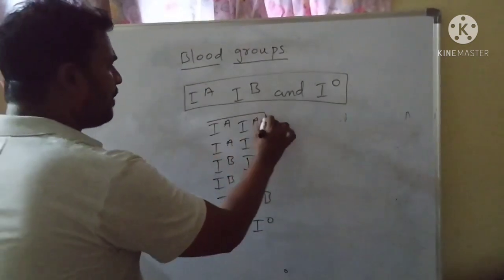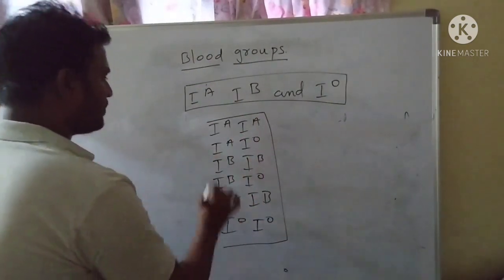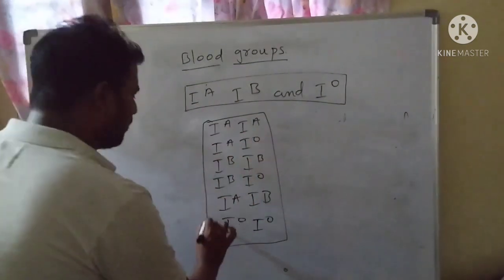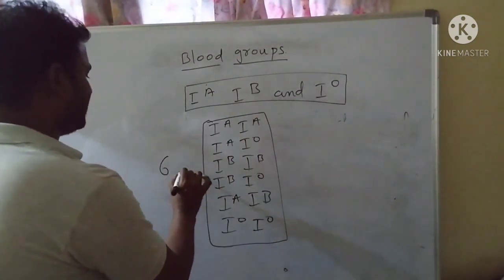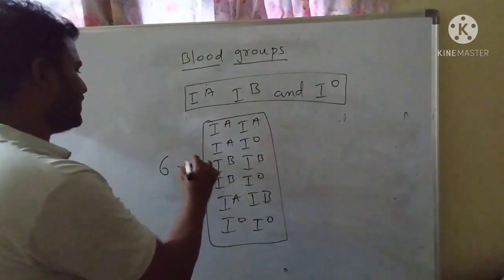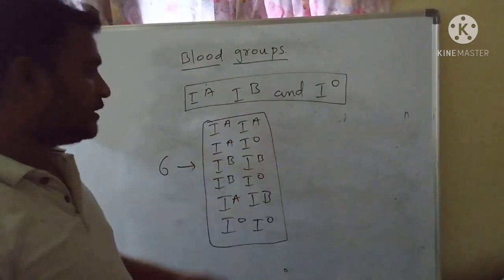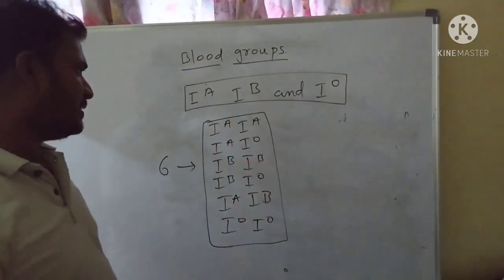Now, how many possible genotypes are formed by three alleles? There are six possible genotypes formed by three alleles.